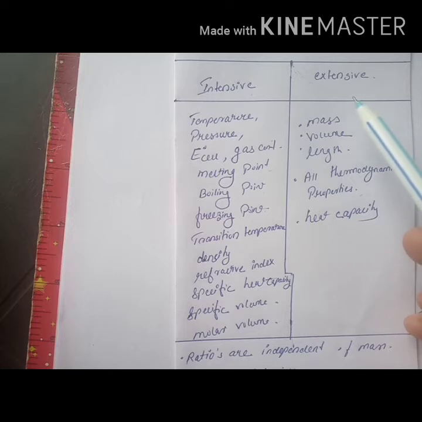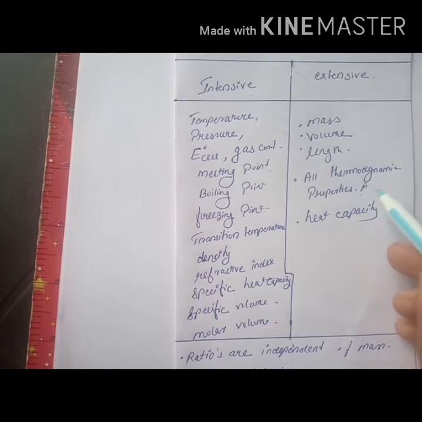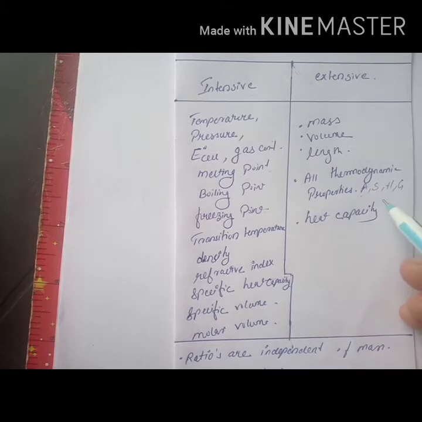And the extensive properties are mass, volume, length and all the thermodynamic properties such as Helmholtz free energy, entropy, enthalpy, Gibbs free energy, internal energy, etc. And also the heat capacity.